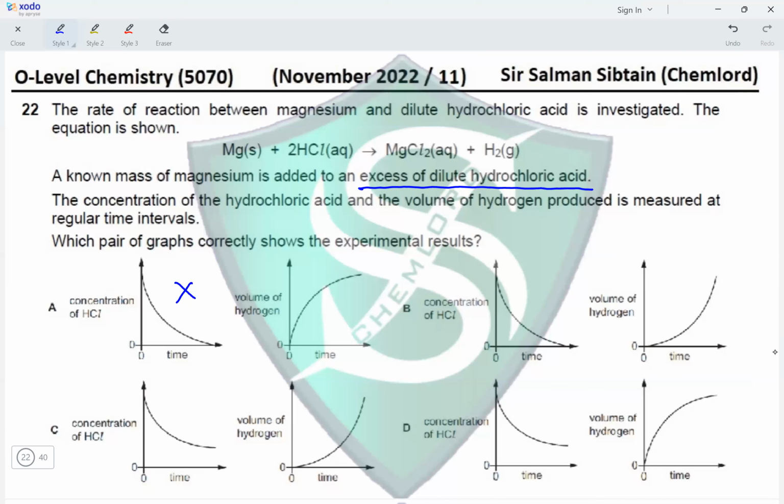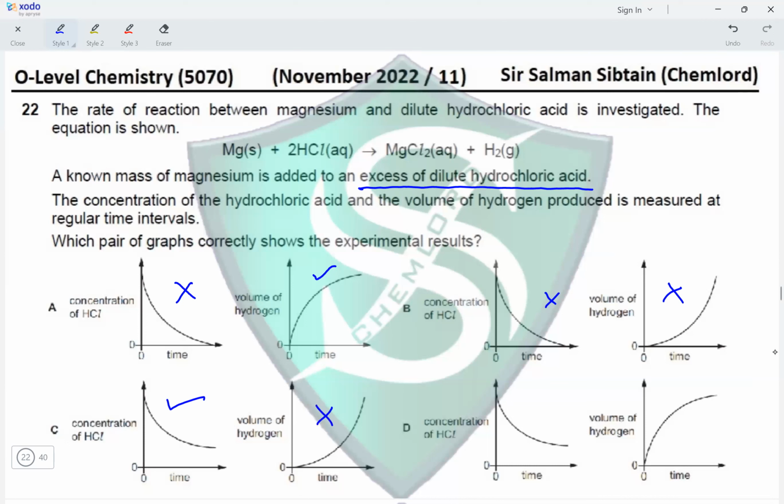Volume of hydrogen, this is correct because slowly the hydrogen gas will be produced, then it will increase and then it will reach a maximum. So the graph for hydrogen is correct here. In option B, the concentration is touching zero, so this is wrong. Overall this graph shows an exponential increase in hydrogen gas. C, the concentration of HCl reaches a particular value when the reaction ends. Yes. And the volume of hydrogen increases exponentially.